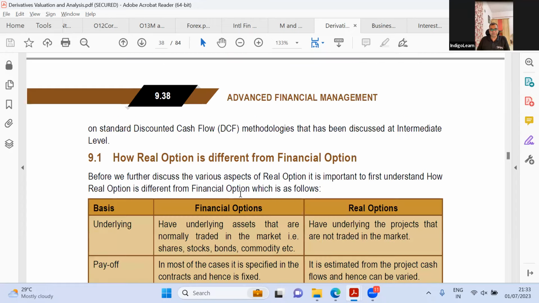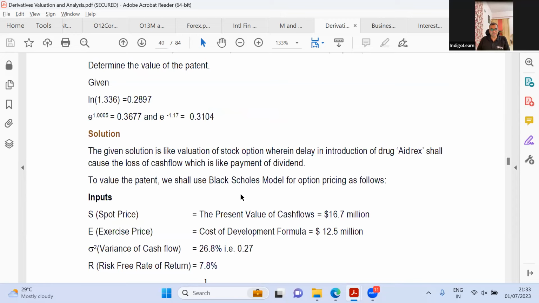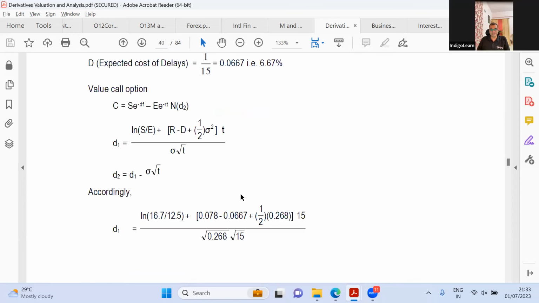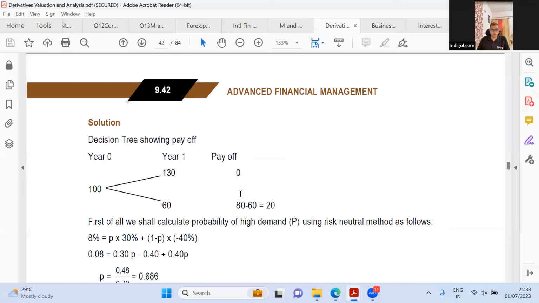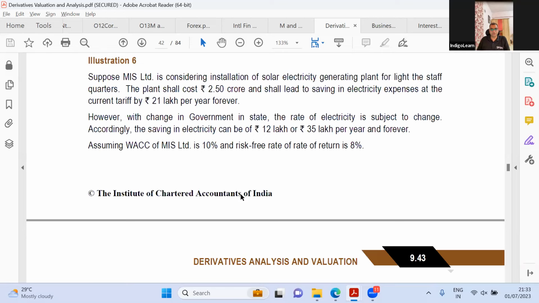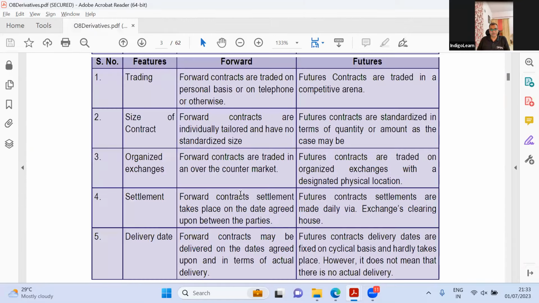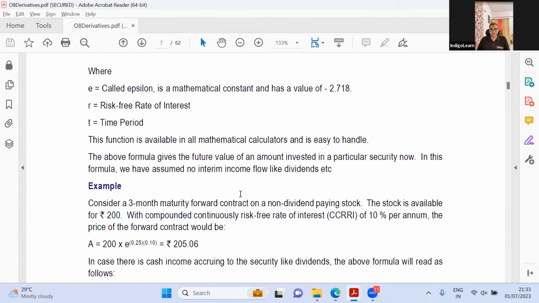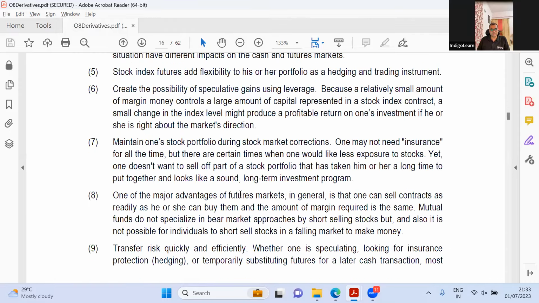Real options. What is a real option? Valuation of real options. They've given a question on real options. This is very interesting. So this is a new topic that has been added. Abandonment option. This is also very good, where there is a sunk cost and you leave it and all that. Timing option, when you choose the time. Commodity derivatives. Let us see what is there in commodity derivatives. Do we have anything here in commodity derivatives? Binomial. After that, in old syllabus.